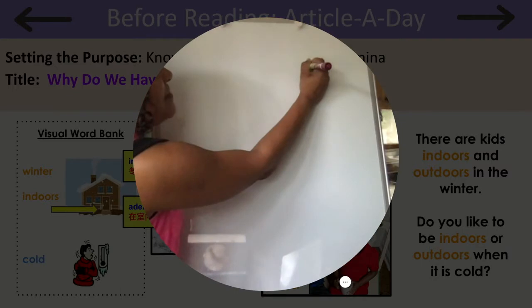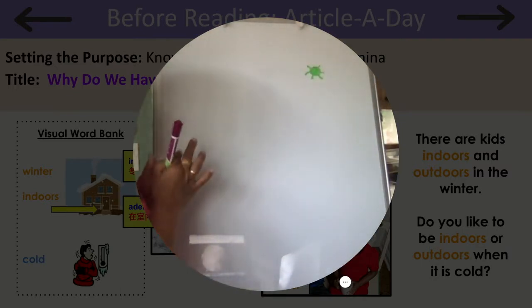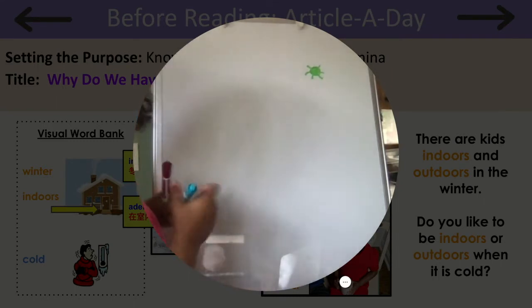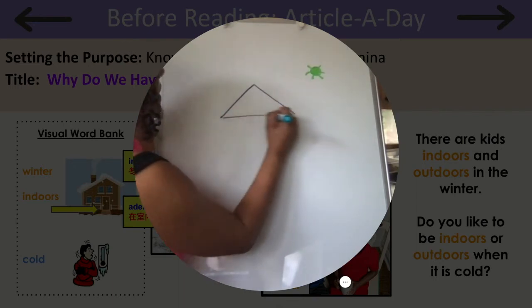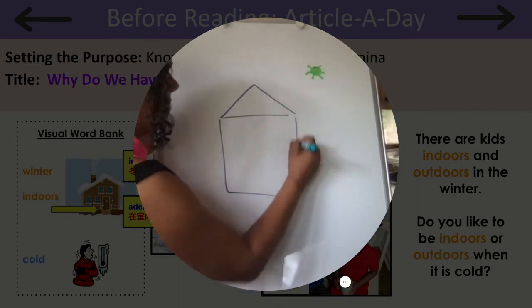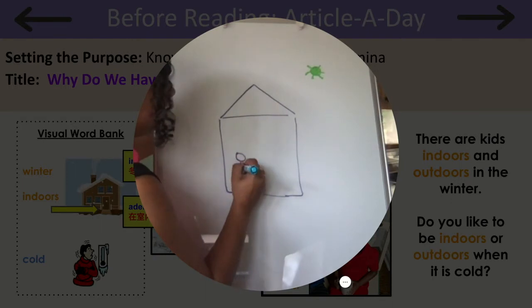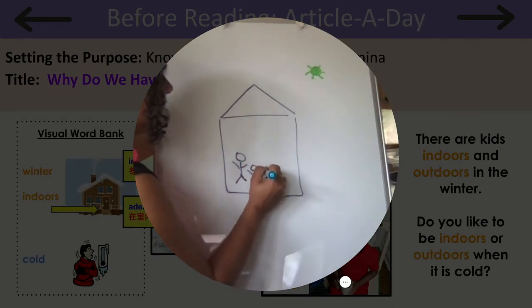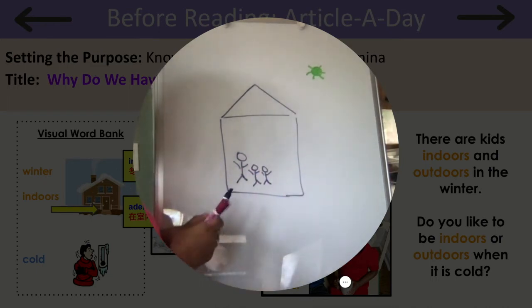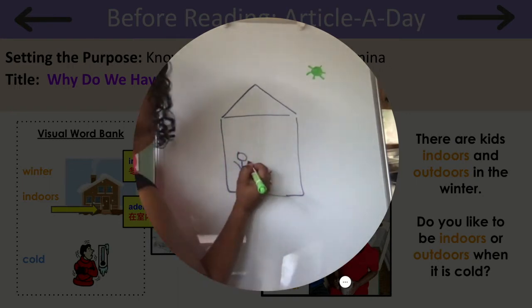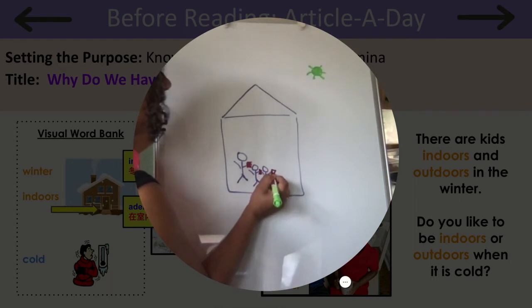So I'm going to draw a sun, but I'm going to make it really small. I also learned that because it's cold outside, a lot of people enjoy spending time indoors, right? So I'm going to draw my house, and I'm going to draw me and my kids enjoying a nice cup of hot chocolate, right? Because we want to stay nice and warm.